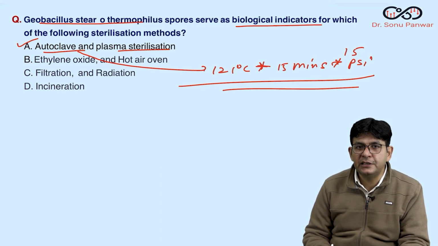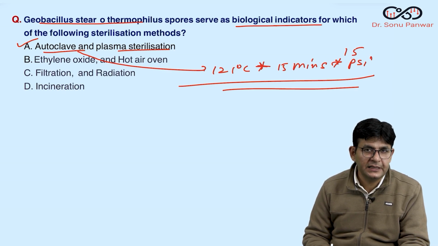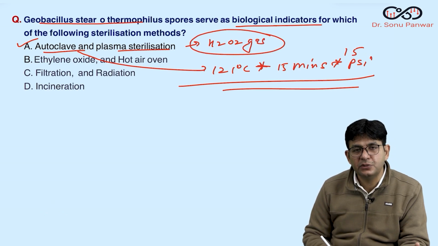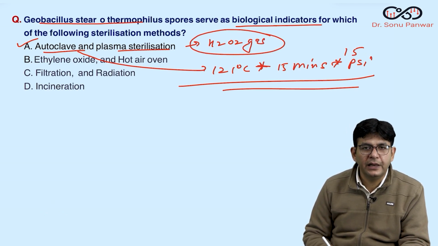Which is the latest method for sterilization? Plasma sterilization. The question at AIIMS was which particular gas is used in this. H2O2 gas is used in this. Along with that, electromagnetic radiations are there. Vacuum is there. Low temperature is there.